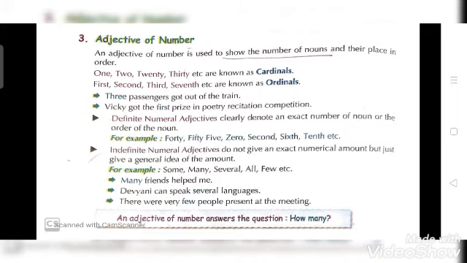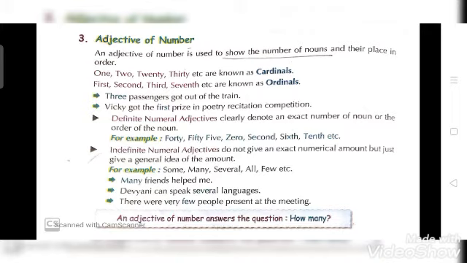Now, the second point is indefinite numerical adjectives. That means that do not give an exact numerical amount, but just give a general idea of the amount. That means in this case you will not get the exact amount. जो exact amount है, जो exact figure है, that you will not get. Here you will get an idea.